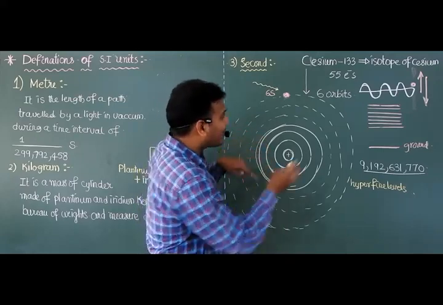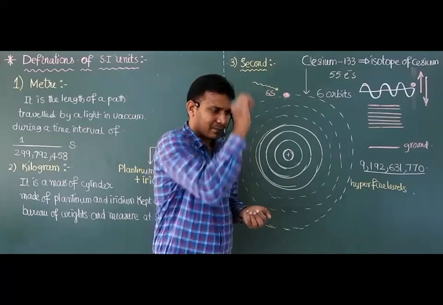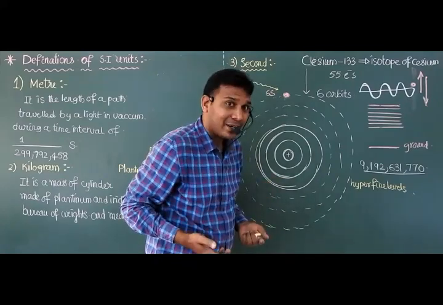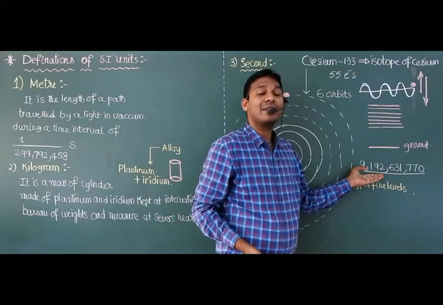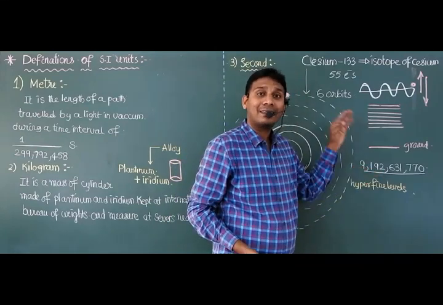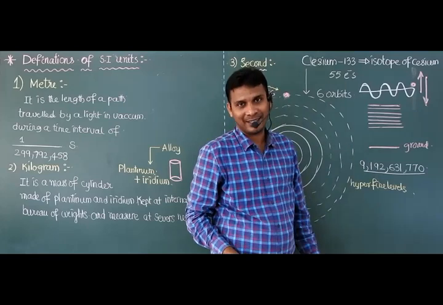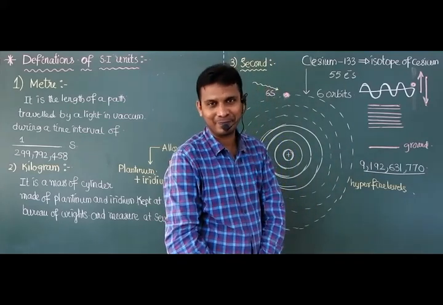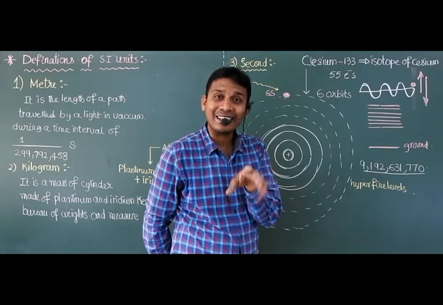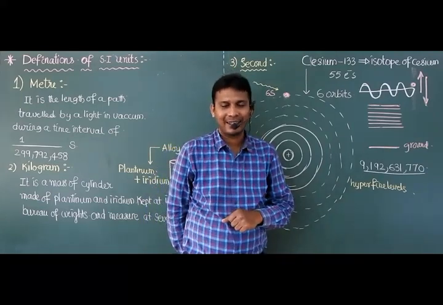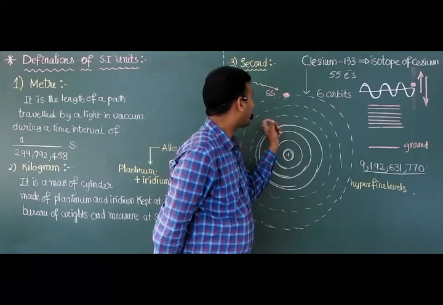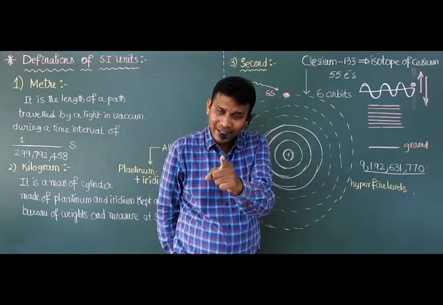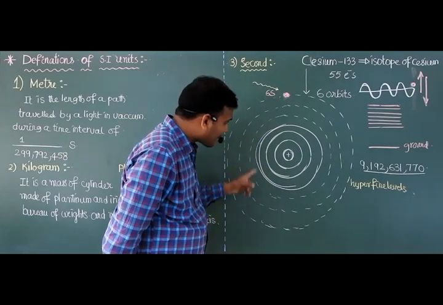If it is oscillating like this, you just count the cycles. How many cycles are counted? You know, these many cycles are counted, and this number of cycles is considered as 1 second in a cesium atom. Clear? So this is the definition of second, but only for your sake of understanding I am explaining this much information.